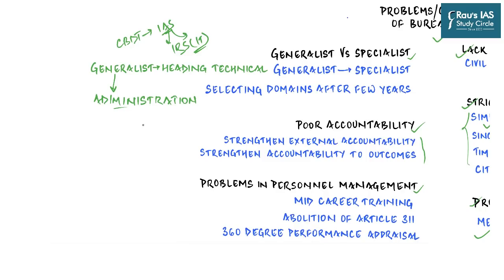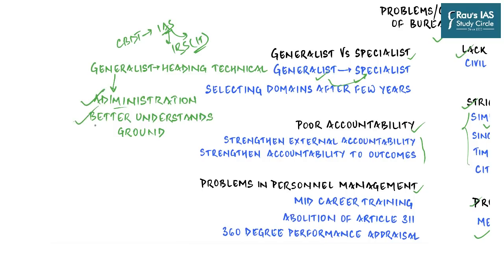Moreover, an IAS officer would have risen from the lowest level of district collector to the highest level of secretary, and would have worked in multiple departments and ministries, and hence would be in the best position to understand the ground realities. And so even the ARC has recommended the importance of both generalist as well as specialist. We need both generalist and specialist, but more than that, we need generalists becoming specialists as they climb up the ladder. So we need the administrative experience of a DM.